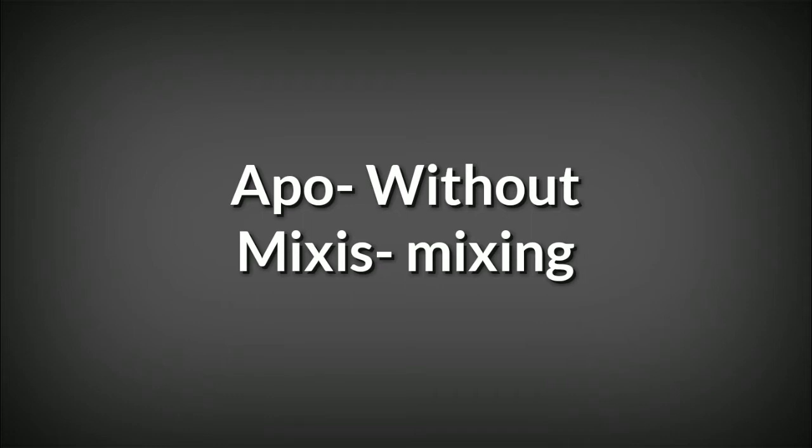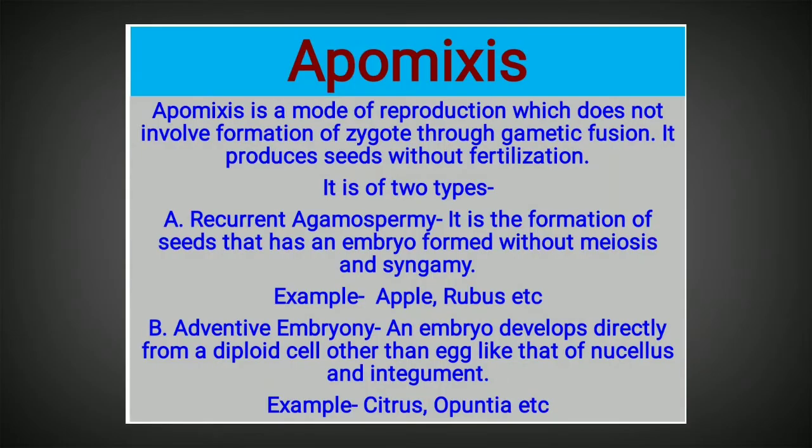Now let's try to understand what apomixis is. Apomixis is a mode of asexual reproduction which does not involve formation of a zygote through gametic fusion. Till now we know that flowering plants undergo a mode of reproduction called sexual reproduction, where it is important to form two types of gametes in the two reproductive parts.